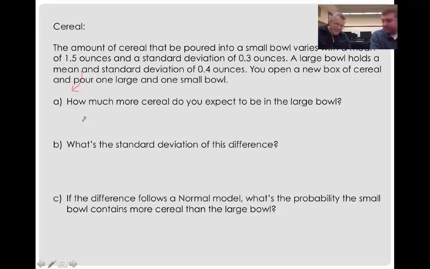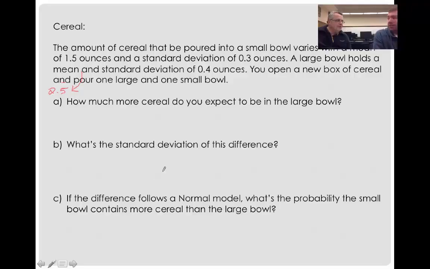What chapter are we in? 16, I think. Yeah, man. We've made it far. Ooh, the cereal problem. The large one holds an average of 2.5 ounces. 2.5. There we go. Doesn't seem like a lot. No, doesn't.